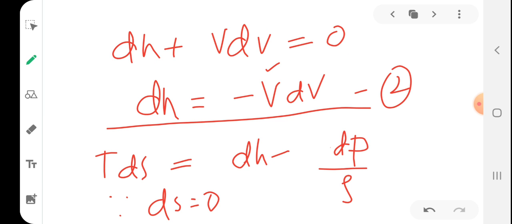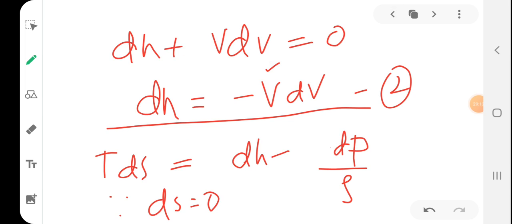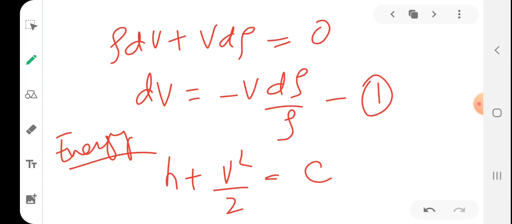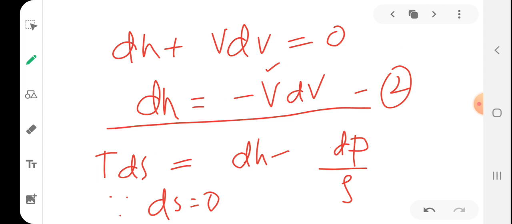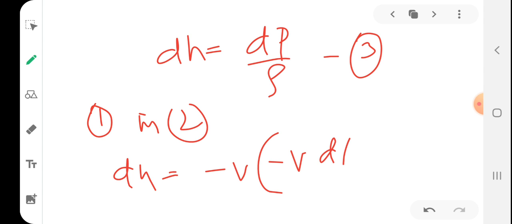You substitute equation 1, where you have got an expression for dv. Substitute dv here. So dh will be equal to minus v, again minus v dp by rho.